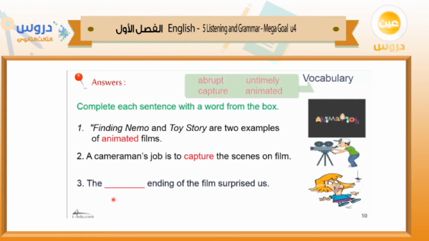Number 3: The ending of the film surprised me. Do you think it's the abrupt ending or the untimely ending? Here it's an adjective. We try to describe the ending, so we will use the adjective, not an adverb. So, the abrupt ending of the film surprised me. As this girl here is surprised by the spider that appeared suddenly. So abrupt means something that happened suddenly, or a sudden ending. This is the meaning of abrupt.